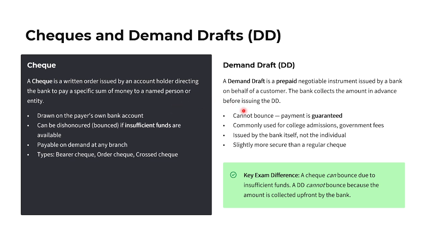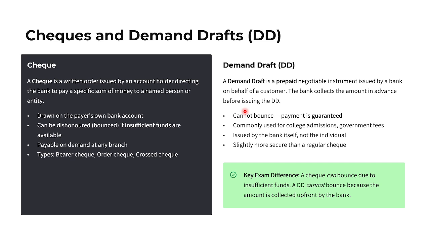Then demand drafts. A demand draft is a prepaid negotiable instrument issued by the bank on behalf of the customer. So this is also important. The bank collects the amount in advance before issuing the DD. For example, it cannot be bounced.